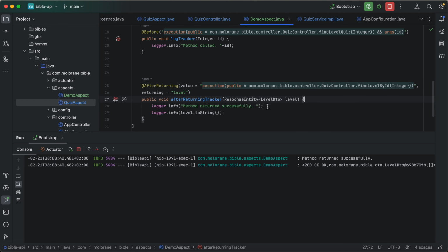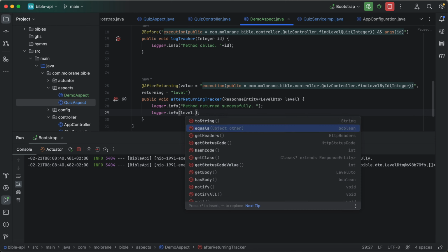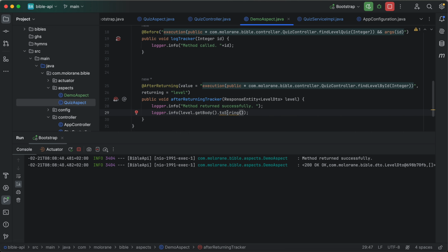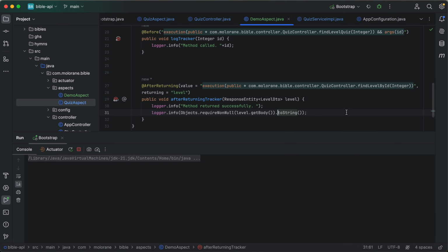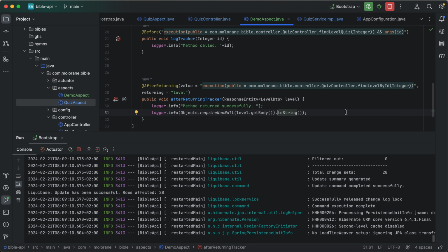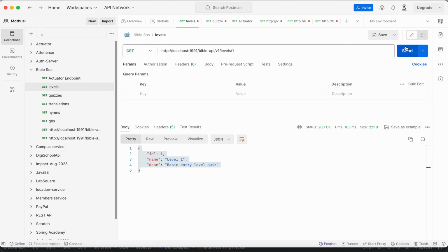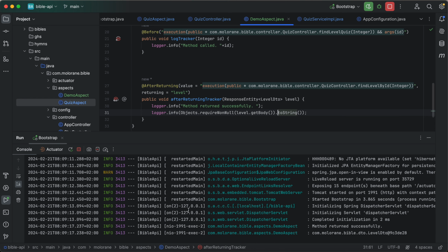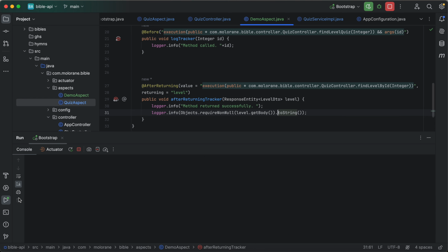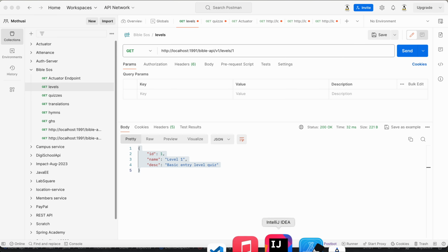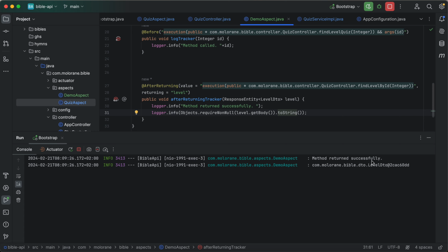So what I'm gonna do here is I'm gonna say level.getBody, level.toString. Okay, so let's run this code. Alright. Method returned successfully.